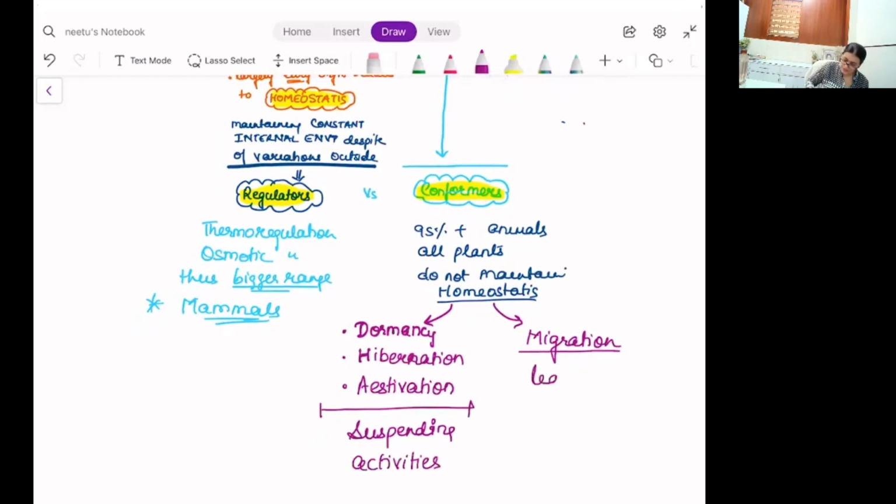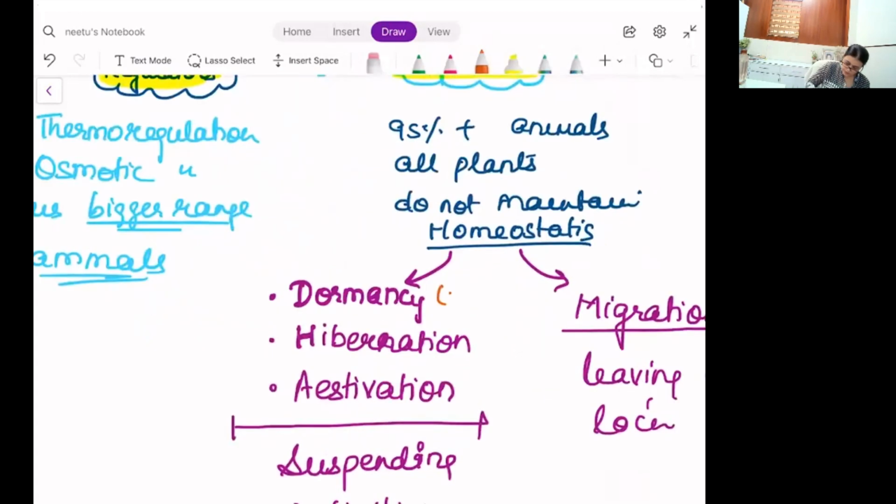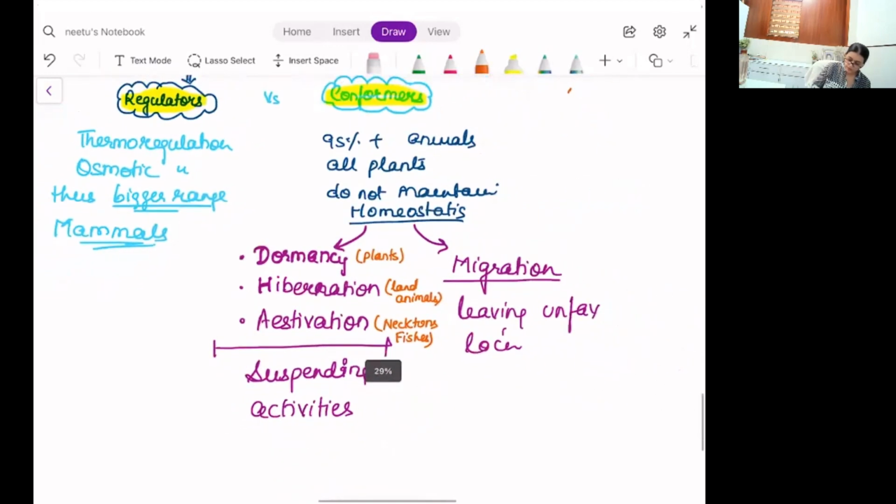This is leaving unfavorable location. Dormancy is applied to plants. Hibernation is applied to land animals. Polar bear hibernate. And estivation is applied to nectons. I've told you nectons are fishes. All swimmers fall into the category of nectons.